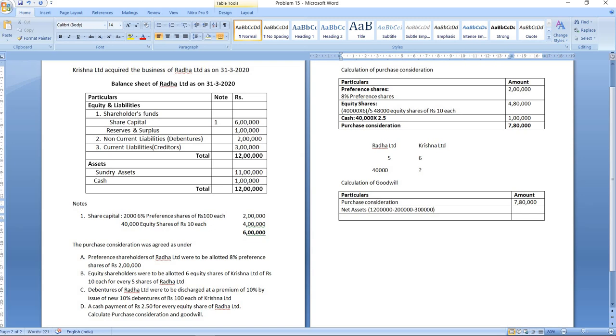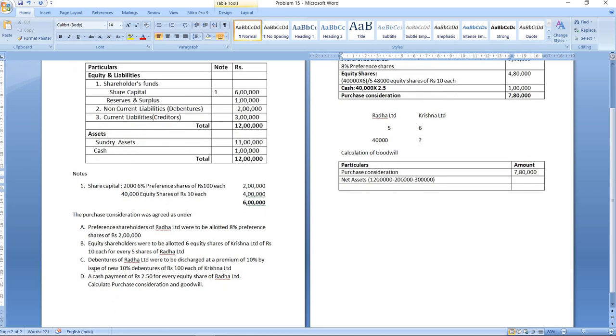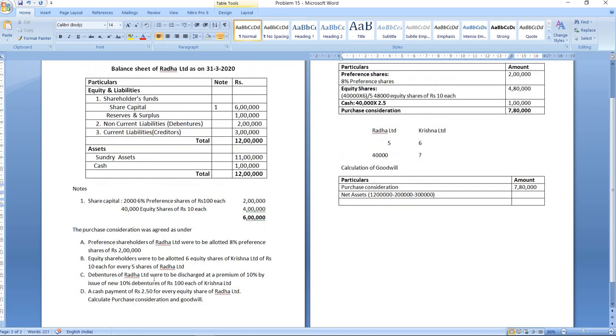But when we are taking net assets, you have to also consider this point. That is, debentures of Radha Limited were to be discharged at a premium of 10% by issue of 10% debentures of 100 each. So here now the debentures value is not just 2 lakh. There is also a premium of 10% on 2 lakh. So even that has to be considered here, because even that becomes an outside liability for the company. So that also we have to consider. So 10% on 2 lakhs, that will be 20,000. This is how you will calculate net assets. I hope this is clear.